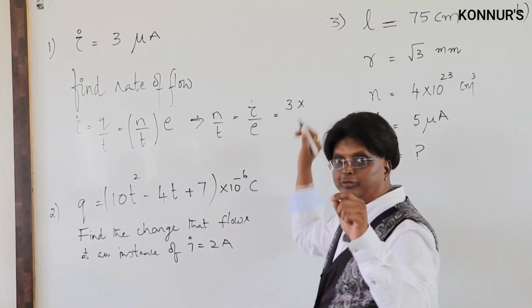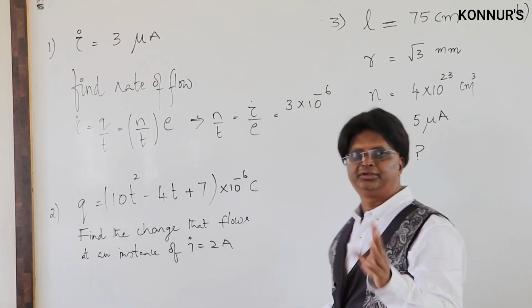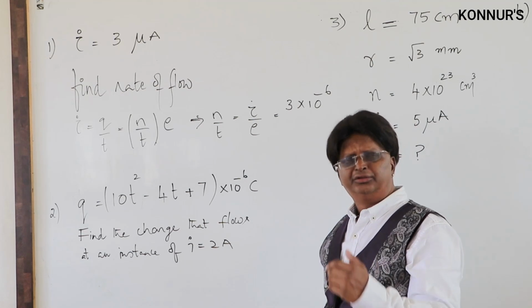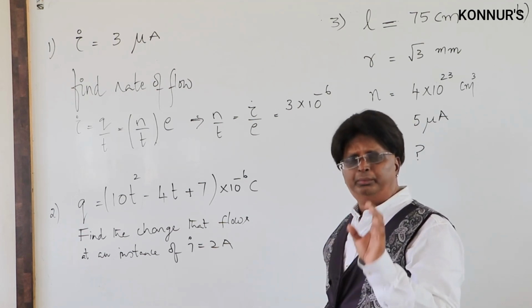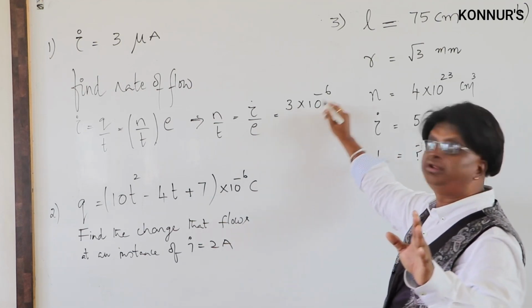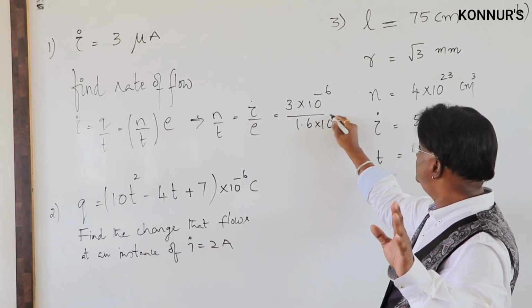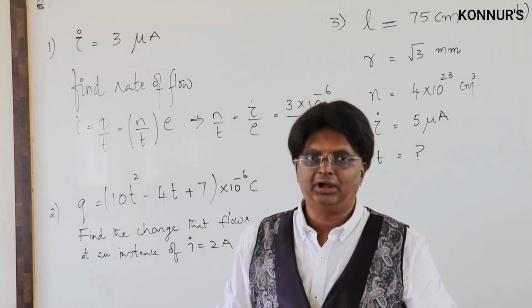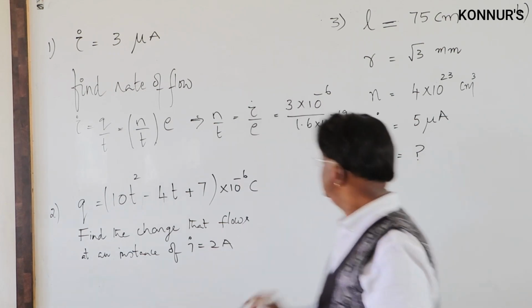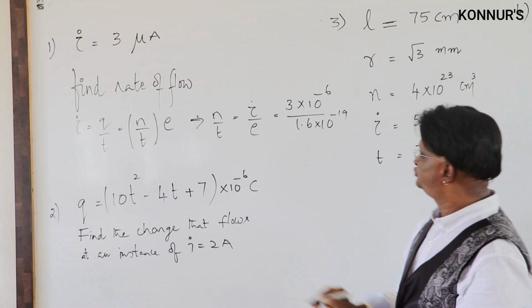This is 3 microamperes, therefore it is 3 into 10 raised to minus 6. Submultiples: generally, students do miss them in the examination, so do be very cautious about that. 3 into 10 raised to minus 6 divided by, of course, 1.6 into 10 raised to minus 19. I have told you the value of 1 by E is 6.25 into 10 raised to 18. You have that multiplication, please do it on your own.